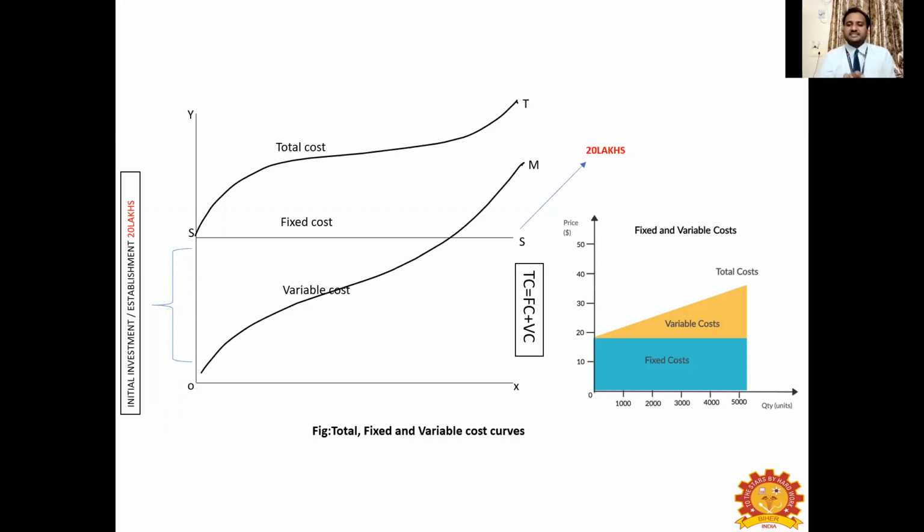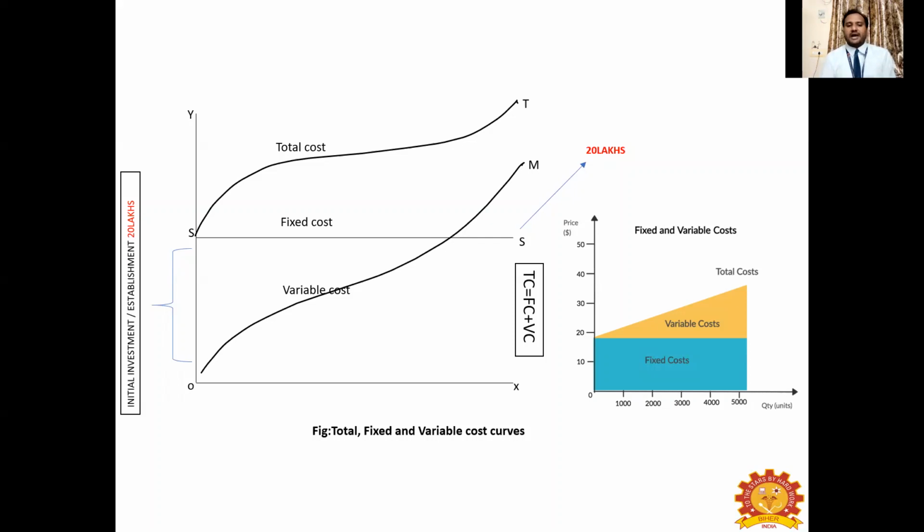So this 20 lakhs remains the same for 1000 kg of output, for 2000 kg of output, for 3000 kg of output, 4000, 5000. This fixed cost remains the same because the same land, building, machineries will be used as such, right? It is also mentioned in the left hand side picture. You can see that it is 20 lakhs. It remains the same in the first year, second year, third year, up to the last year, whether 7th year or 8th year, whatever it is. And variable cost starts from 0, right? You can see in the left hand side curve, it starts from 0. First you incur 1 rupee, 2 rupees, 3 rupees, and likewise it keeps on increasing.